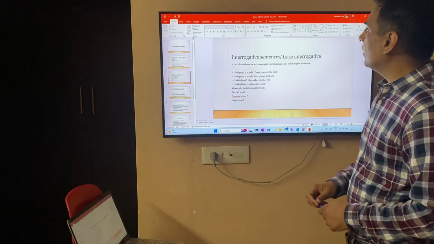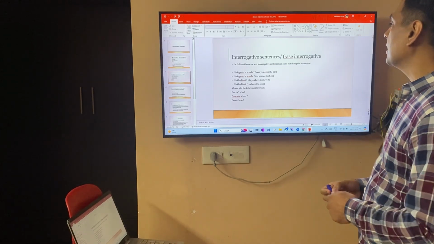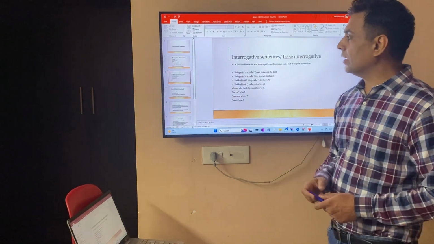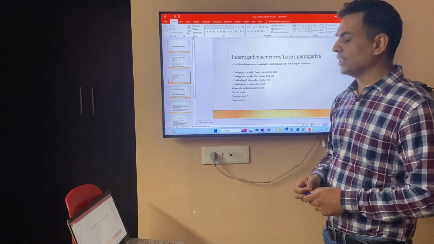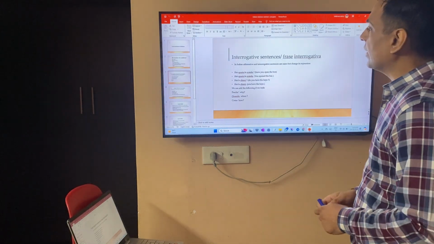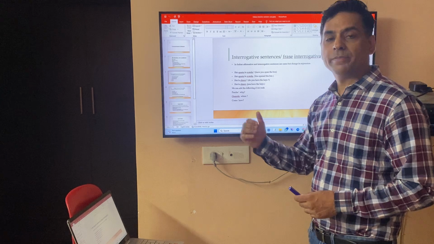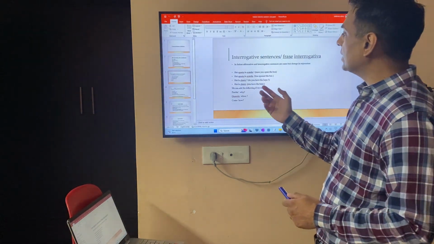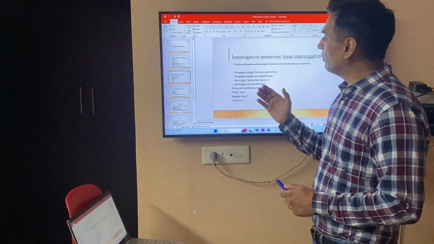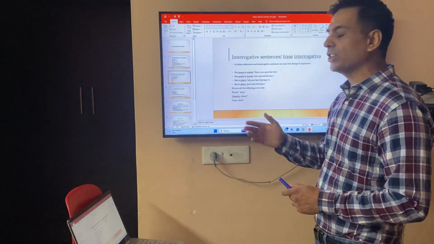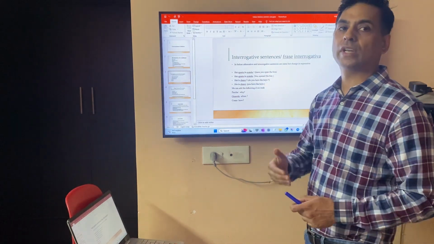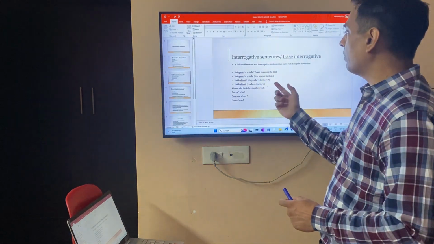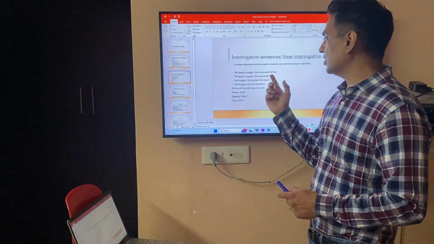Okay, now interrogative sentences are frase interrogativa. Every language has its rules. So this is quite interesting because this makes the language easier as compared to English. Because if you notice, the way to say it will remain the same, we just need to raise the pitch. Like you open the box, which is an affirmative sentence.